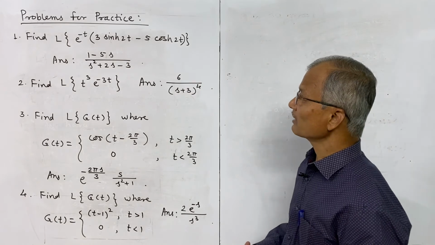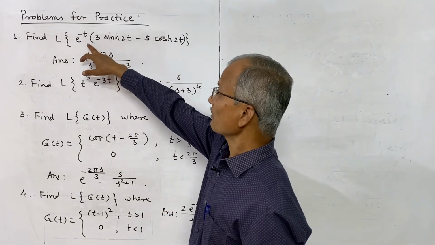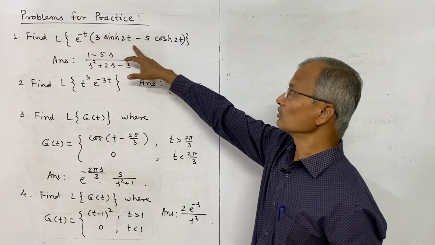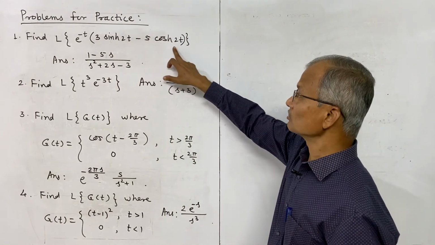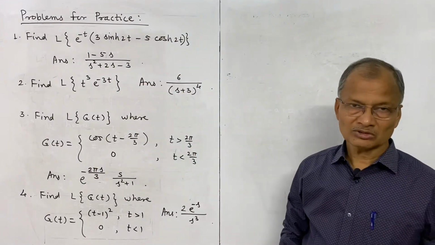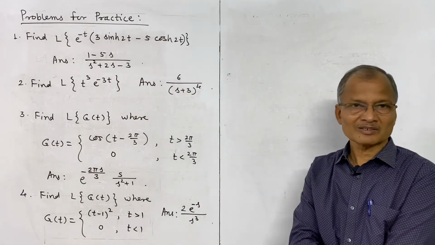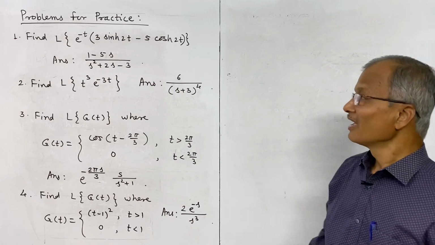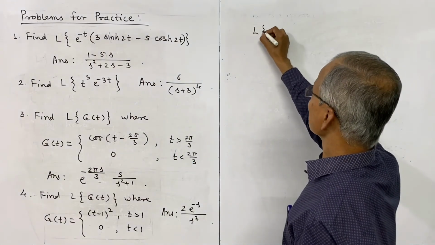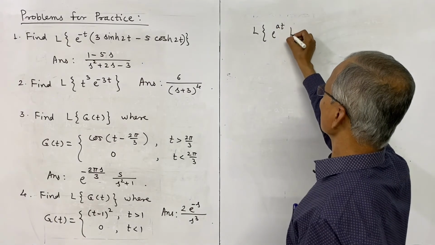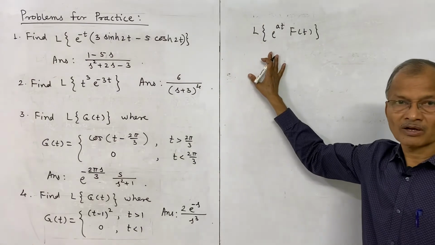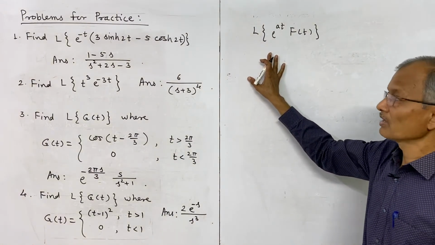The first is find the Laplace transform of e power minus t in bracket 3 sinh 2t minus cosh 2t. And this is the answer. So which theorem is to be used, first or second? That is to be decided first. And because this function is of the form e power at into f of t, therefore we have to use the first shifting theorem for this problem.